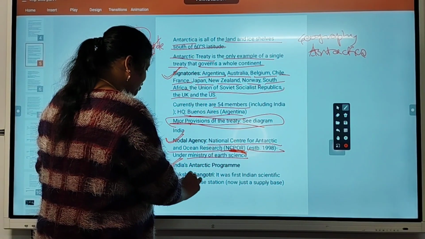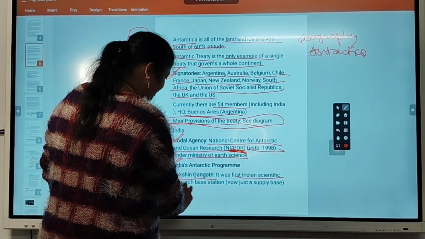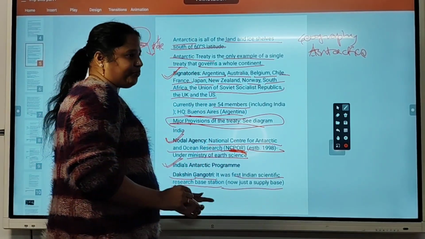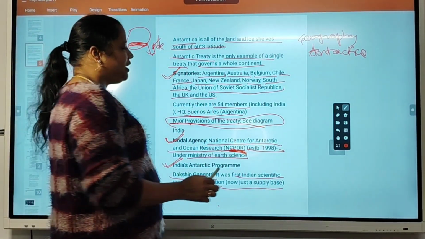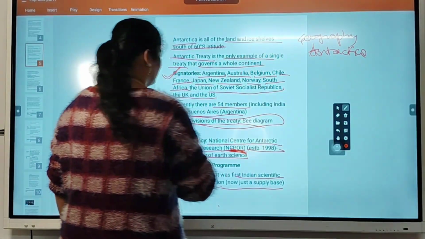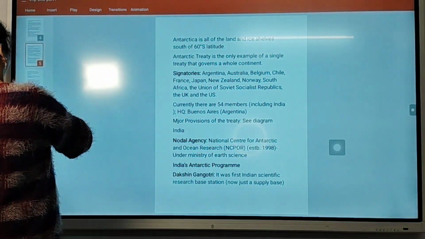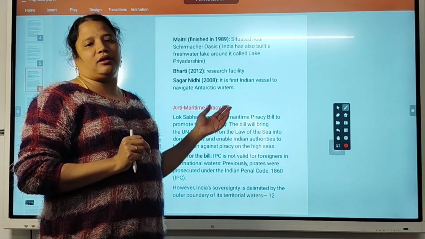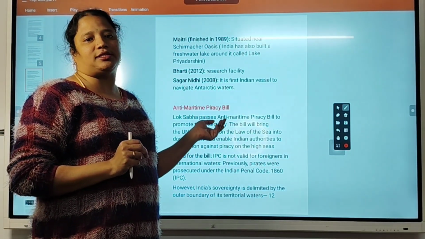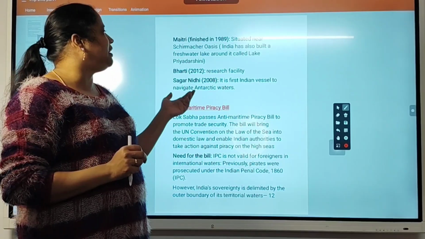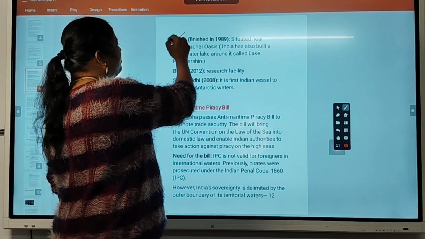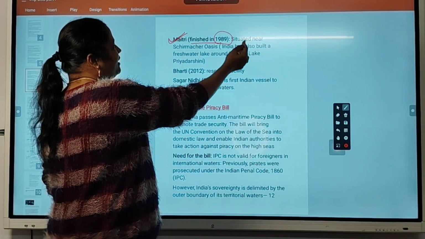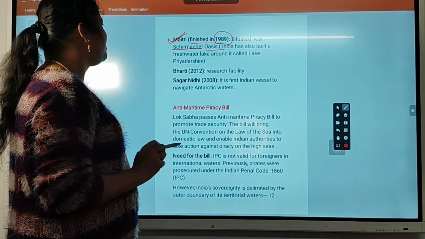Number 1, Dakshin Gangotri. It was the first Indian scientific research base station established in Antarctica for research activities, on their soil, water, weather, and whatever natural vegetation and forests are there. And Maitri, one more, finished in 1980, situated near Schirmacher Oasis.